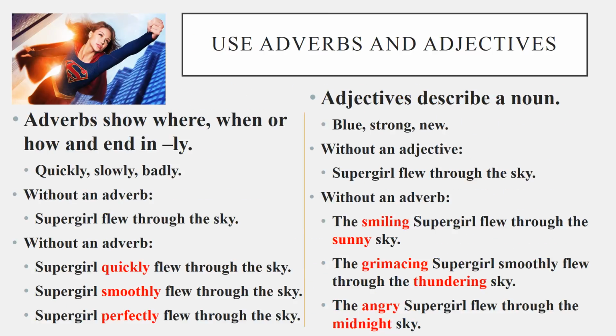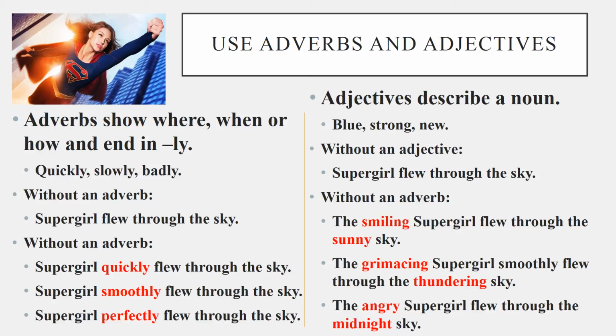We can also use adverbs and adjectives. Adverbs show where, when, or how, and end in ly. Some examples are quickly, slowly, and badly. Without an adverb, our sentence would be, Supergirl flew through the sky. With an adverb, we have Supergirl quickly flew through the sky. Supergirl smoothly flew through the sky, or even Supergirl perfectly flew through the sky. Notice how much more exact those sentences are.